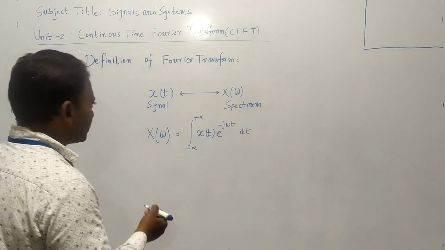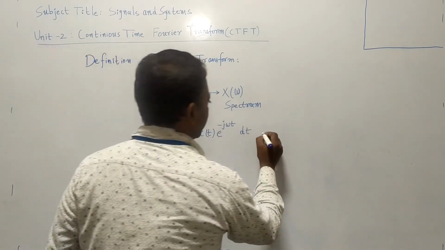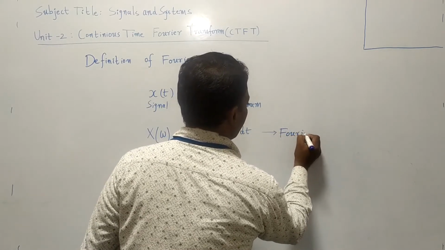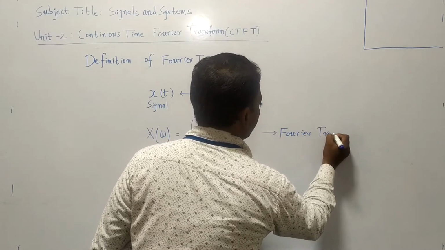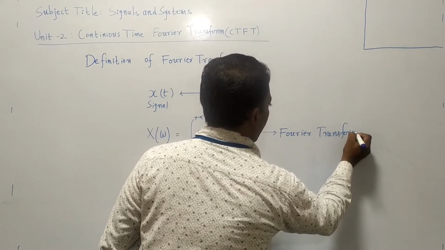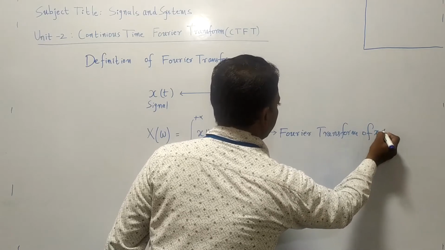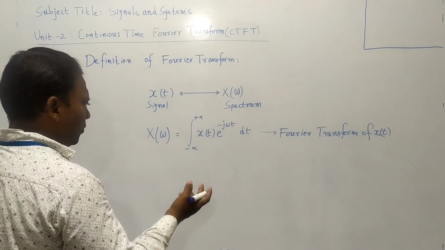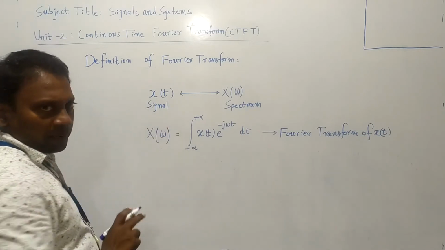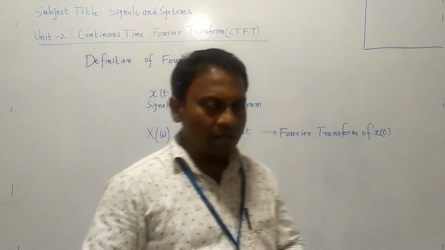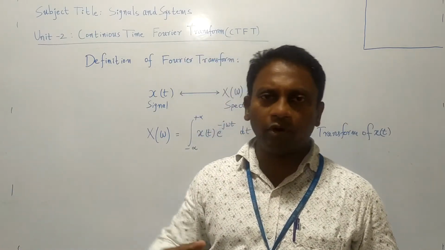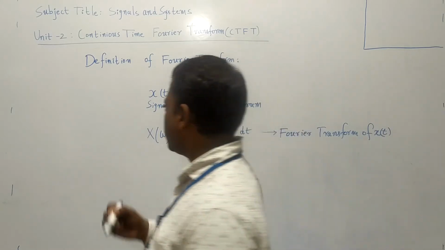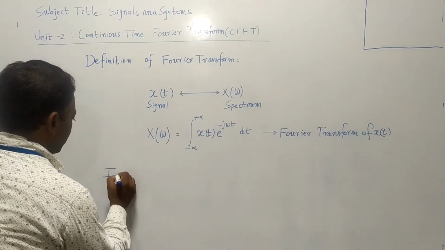Now, this is what is called the Fourier transform, the Fourier transform of x of t. Now suppose you have X of omega, the spectrum, given. Assume that we know the spectrum. How to get the time domain function? That is by using the inverse Fourier transform.